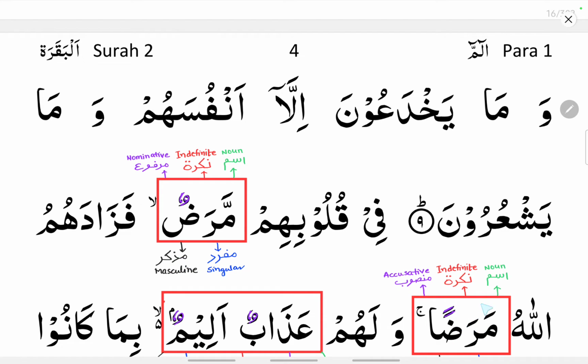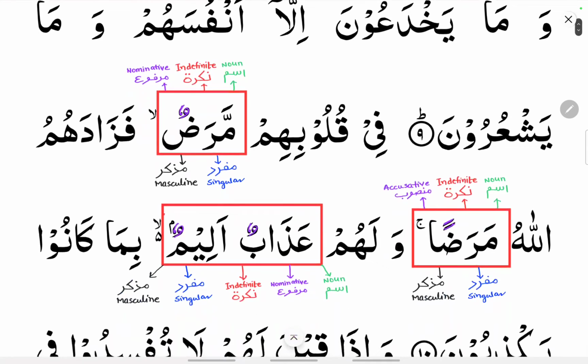Similarly, marizan, if you see, it is also an ism, and nakira because double fatha you can see, tanween, and mansub state because double fatha is there, mufrad, that is singular, and it is also muzakkar. Similarly, azabun azimun, you can see it is an ism because tanween you can see at the end, and it is marfu state because dhamma you can see, it is indefinite because tanween you can see at the end, it is mufrad, that is singular, and muzakkar, that is masculine.